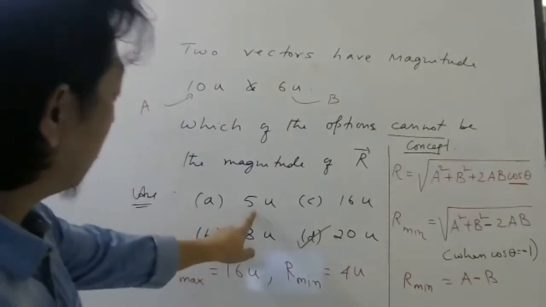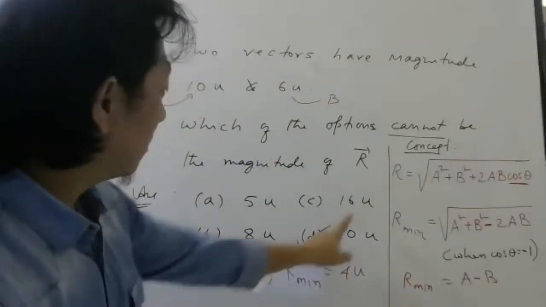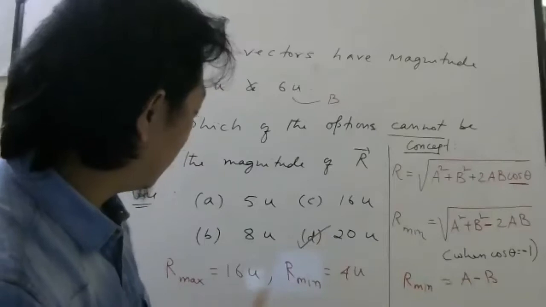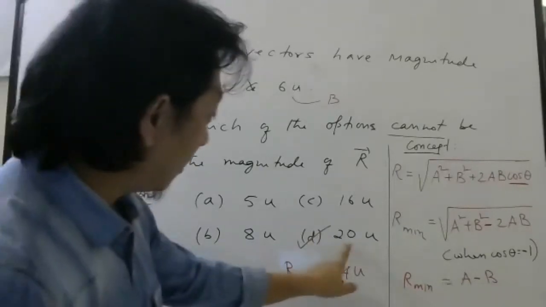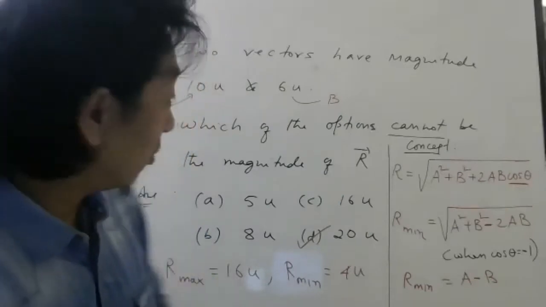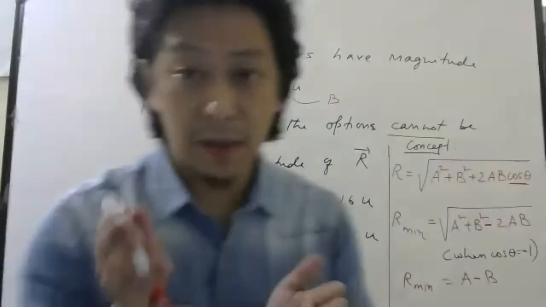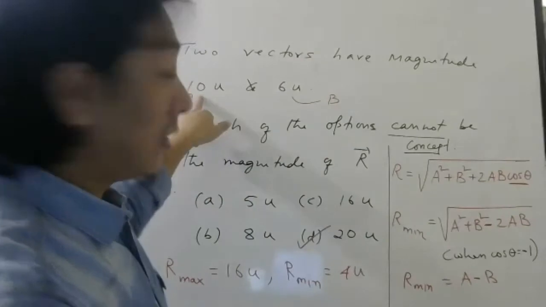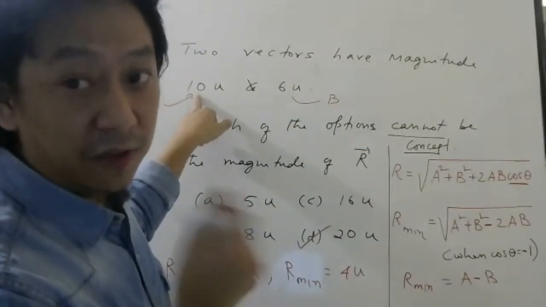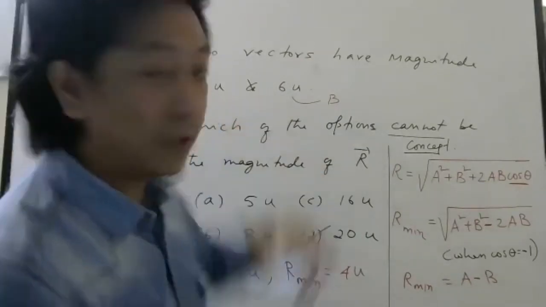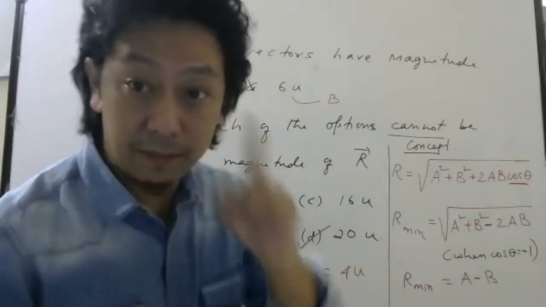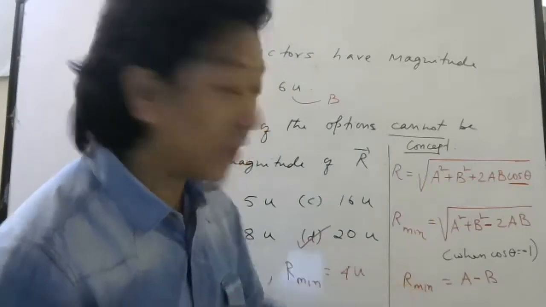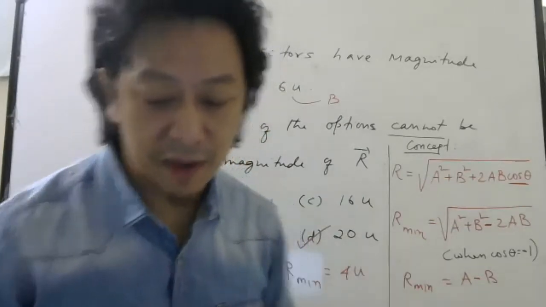This is possible because it is between these two. 8 is also possible. But 20 units is not possible. By adding a 10 unit vector magnitude and a 6 unit magnitude of another vector, you will never get 20 units. The maximum is a plus b, the minimum is a minus b.